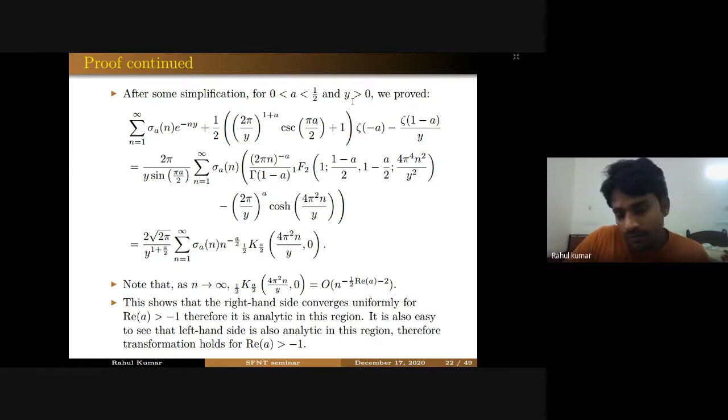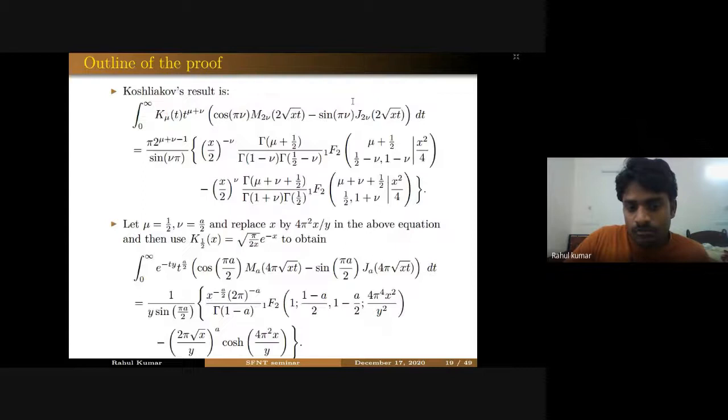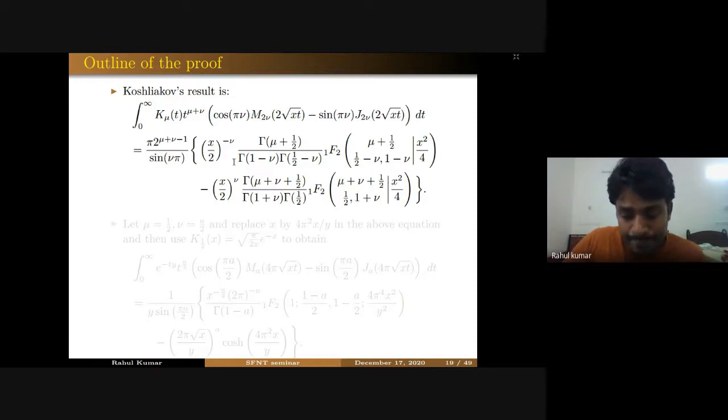You may have observed that the formula of Koshliakov is very important to get this one. And I think that is the reason why people were missing this explicit transformation for this sigma of a n, because they don't know, I think, this formula of Koshliakov.